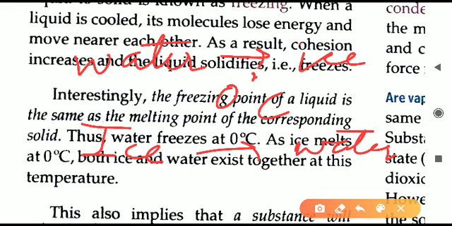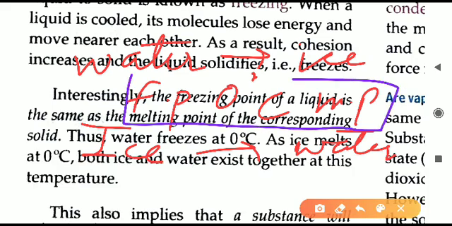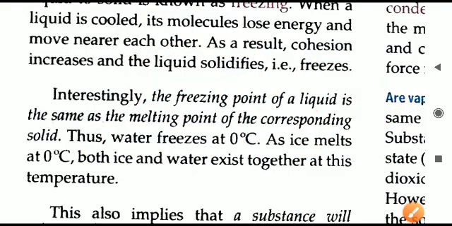So that means, freezing of water into ice, the freezing point of water, is 0 degrees Celsius. Melting of ice is also done at 0 degrees Celsius. So we can say the freezing point is equal to the melting point. Both are equal. Freezing point and melting point are the same for a particular substance.